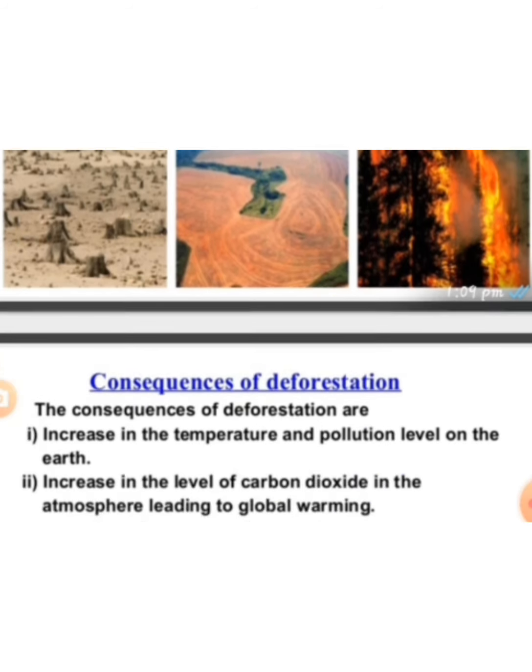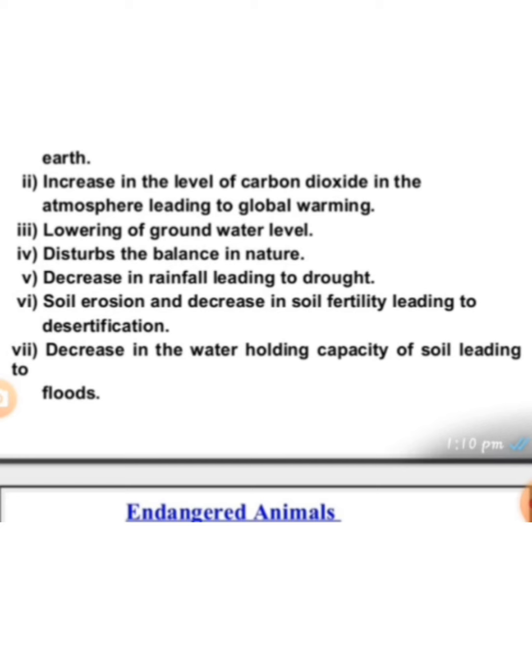What happens when deforestation happens? That is the consequence of deforestation. It leads to global warming and an increase in temperature.